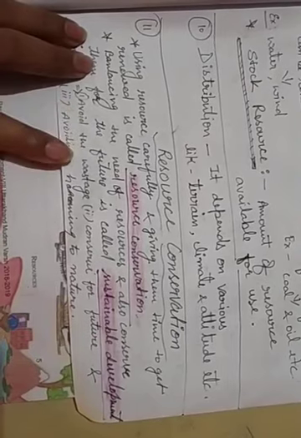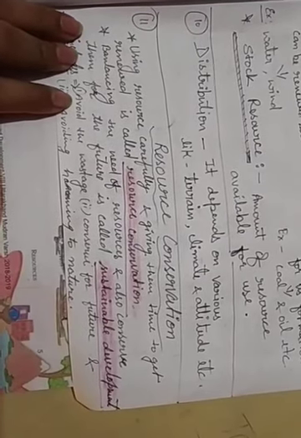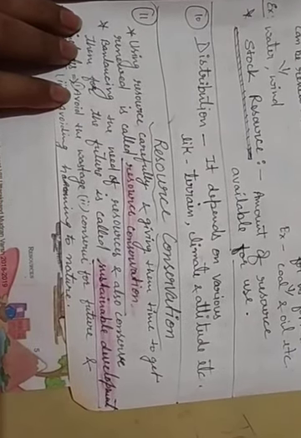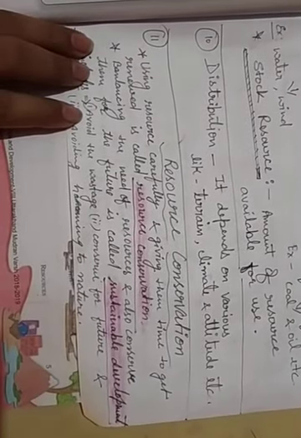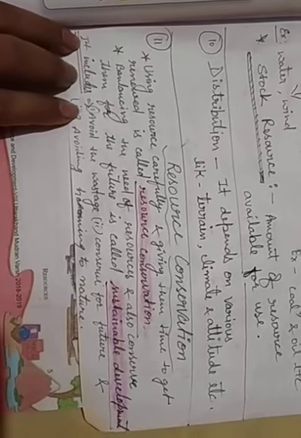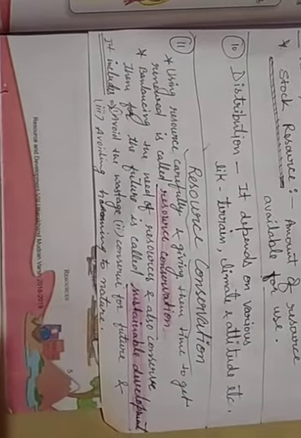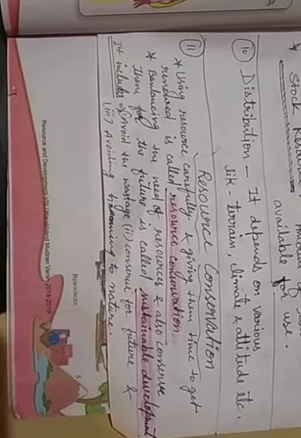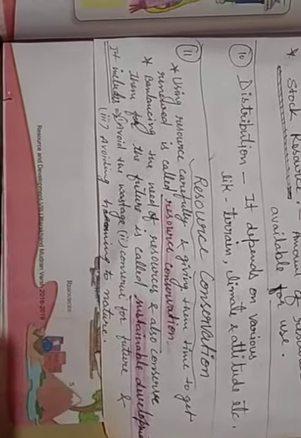Second is sustainable development. Balancing the need of resources and also conserving them for future use is called sustainable development. Okay? And this sustainable development includes three main objectives.